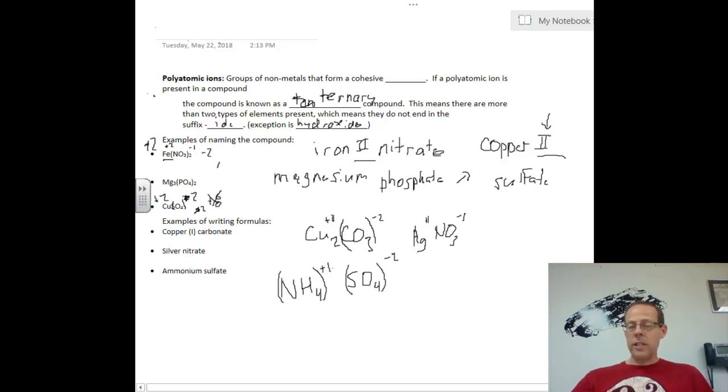But I'm trying to get the least common multiple of +1 and -2, and that's a 2. So I'm going to put a 2 on my ammonium, and I need a 1 on sulfate. Again, you don't need to write a 1 there, but really it would just be ammonium in parentheses followed by SO4. Okay? So that is polyatomics in the midst of compounds. If you have them memorized, it's really no different than what we've been doing so far.